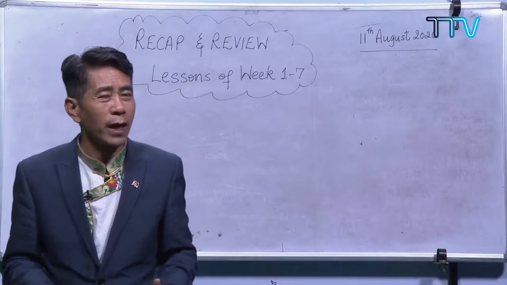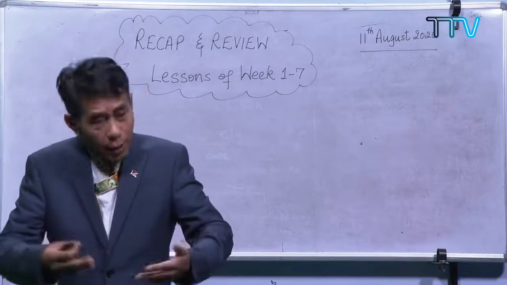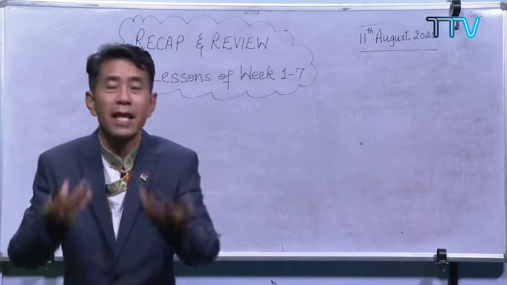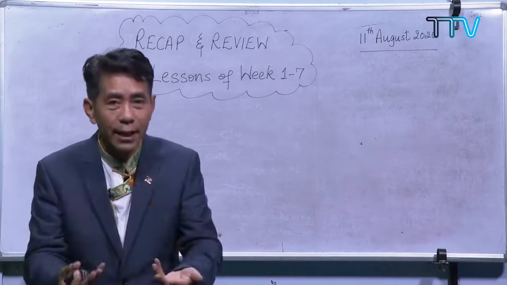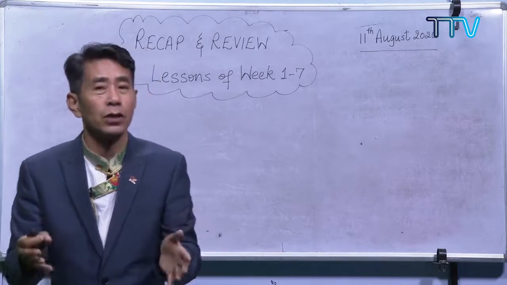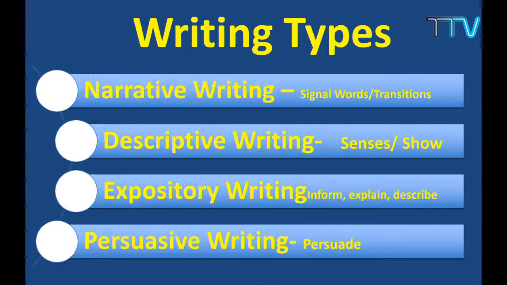For example, when I say first of all, I should not stay there. First of all, then automatically I have to move on, because first of all is a transition, and then comes next, then, secondly, and then finally. Whenever I come across finally, that is where you are going to stop. So these transition words are very important. They help the reader understand this is the beginning, this is the middle, this is the final one. As a writer, you should make use of these transition words.